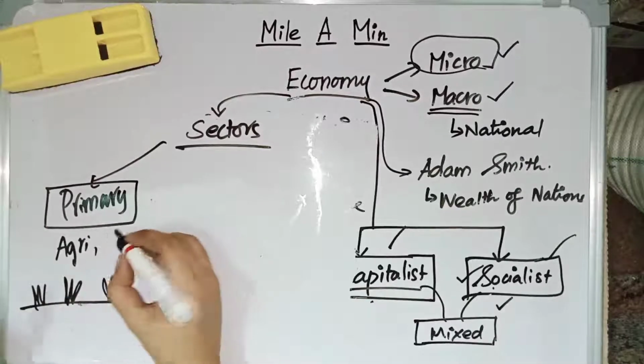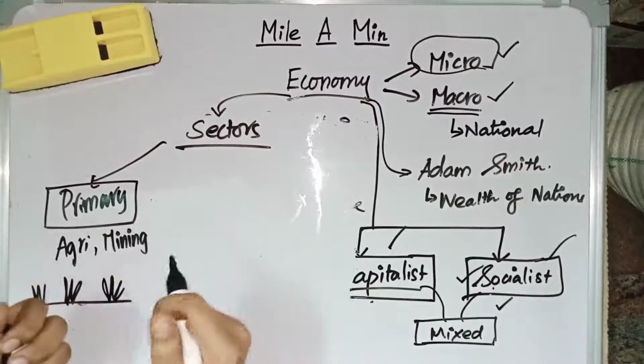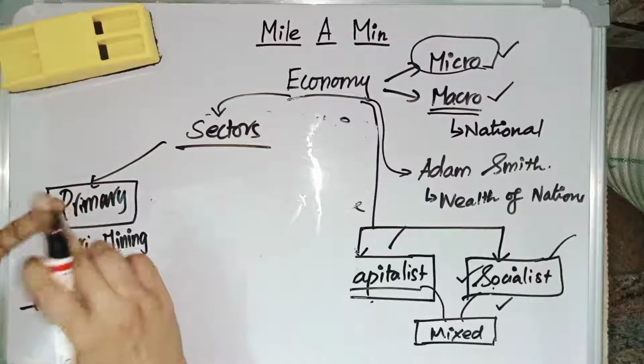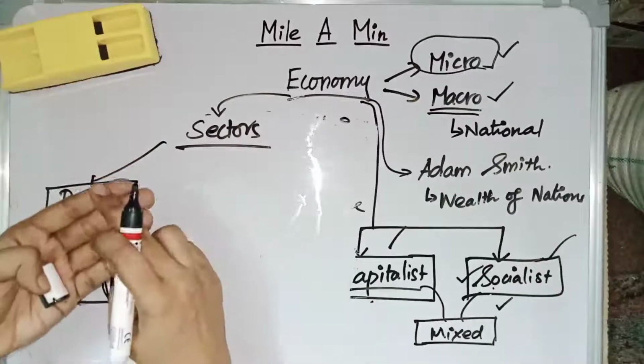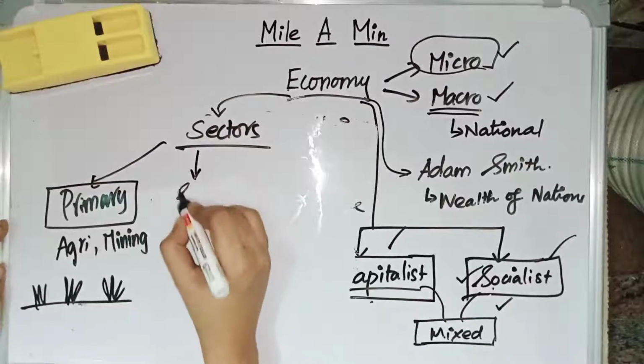Examples are agriculture and mining. In mining also, they directly exploit nature. Mining, fishing, animal husbandry, in all those things, they directly exploit nature, right? So agriculture, mining, fishing, forestry, animal husbandry, everything comes under the primary sector. The second one is the secondary sector.